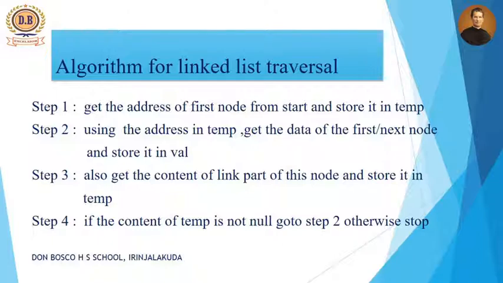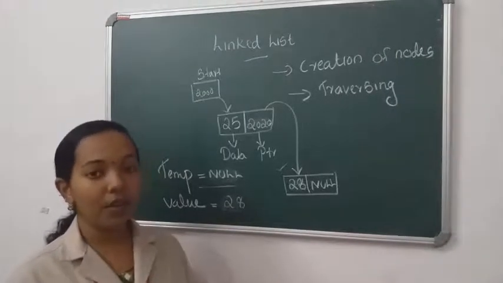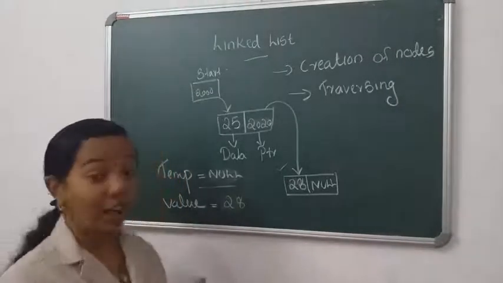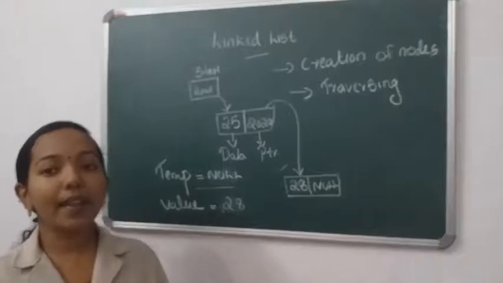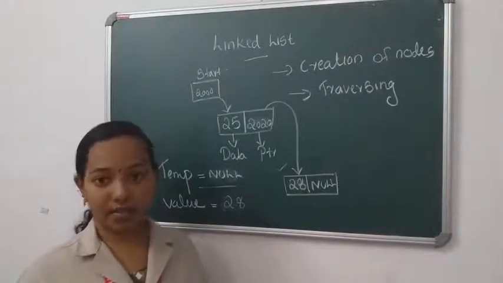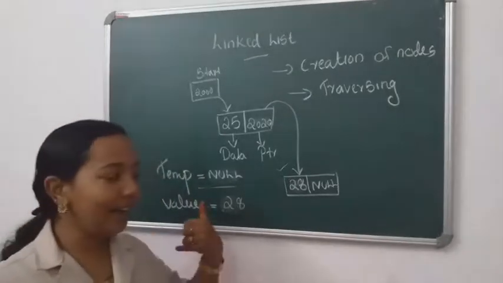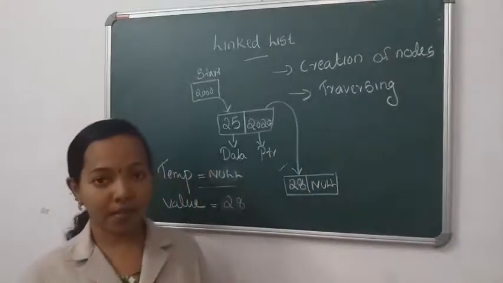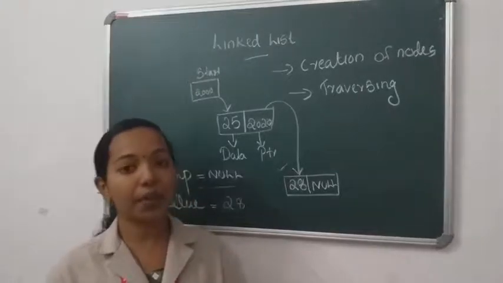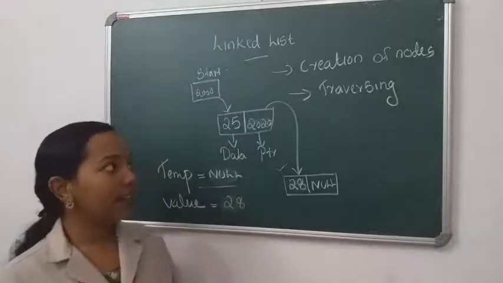In these algorithm steps, we are using two variables, temp and value. First we get the address for temp, and we also store the value present at temp into a variable called value. Like this we repeat the process. Steps 2 to 4 are repeated until temp reaches the null value, or until the traversal is over. So like this we execute the traversal of a linked list. Clear? I think the concept is clear.